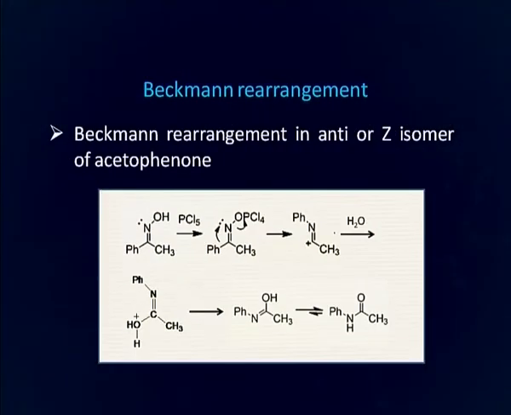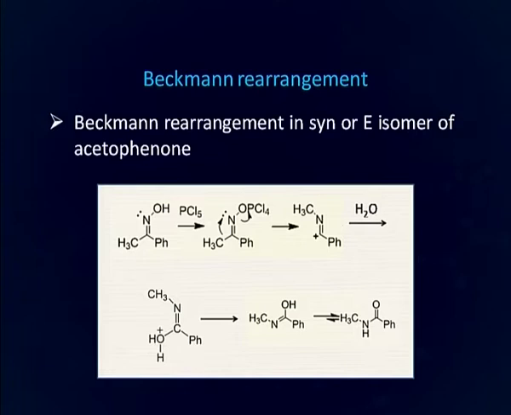As you can see in this example, this molecule is the Z or anti isomer of the acetophenone oxime, and since the phenyl group is anti to the hydroxyl, this phenyl group migrates. As a result, N-phenyl acetamide is formed in this particular reaction.